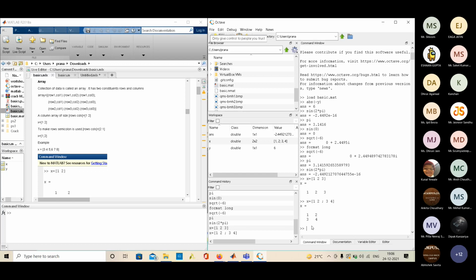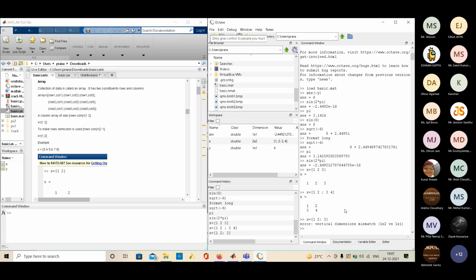So this is everything. Also, if I try to write x3, what is happening is the first row has 2 columns, then in the second row I am specifying only one value. So it will give an error that the vertical dimensions mismatch, because I am writing the wrong syntax.